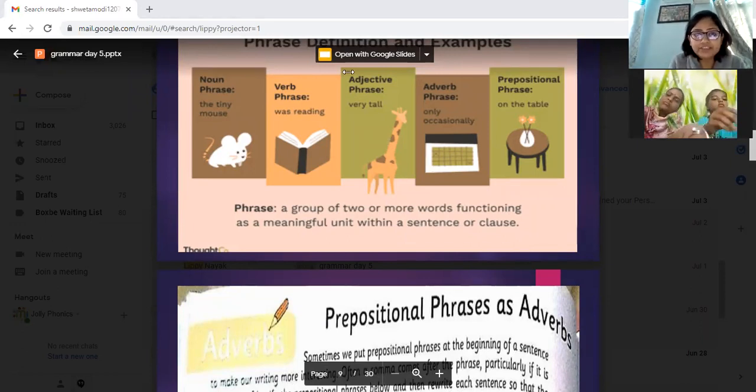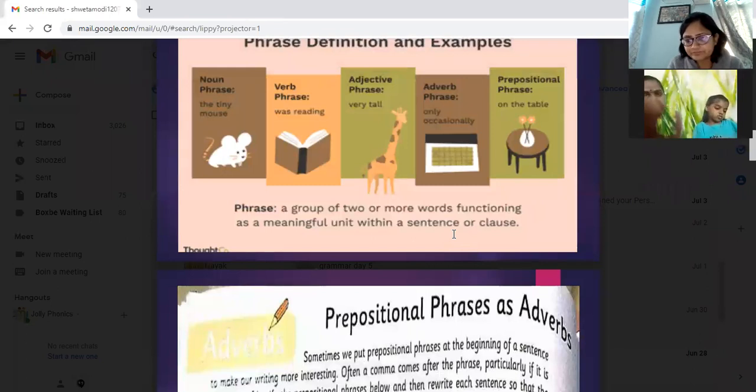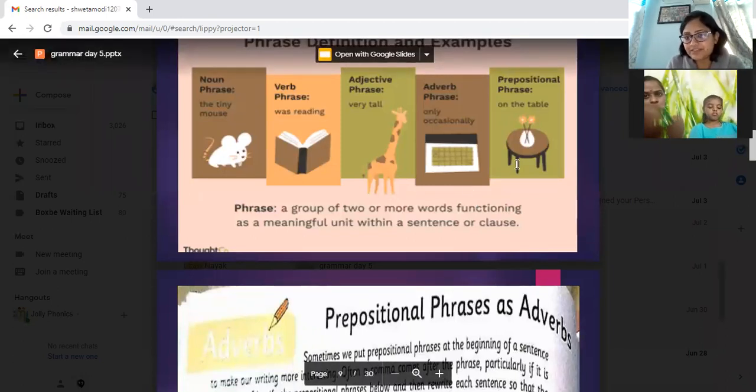And only occasionally, what will it be? Adverb of frequency. Adverbial phrase. Occasionally is an adverb, so it is an adverb phrase. Okay. Prepositional phrase, on the table. So on is a preposition, right?